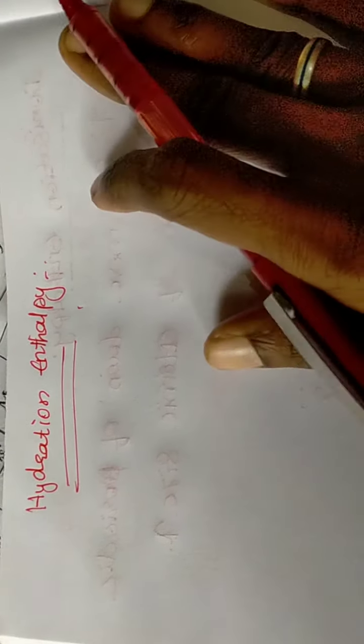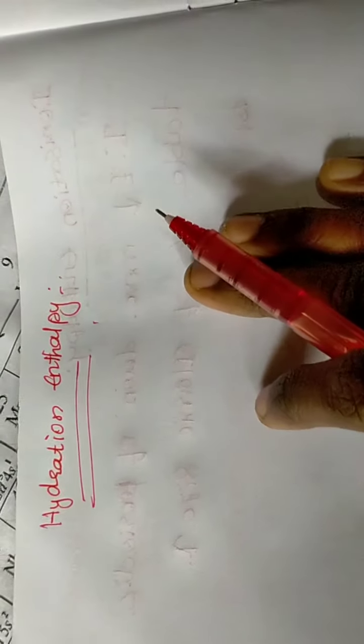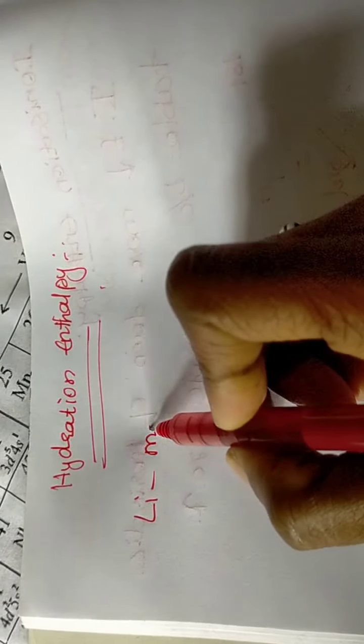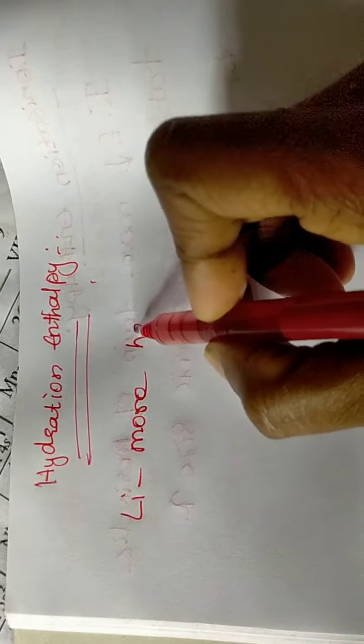That capacity of dissolving is known as hydration enthalpy. Other than lithium, all the other metals in group 1 are less soluble than lithium. So lithium is more soluble than the other first group elements. They have more solubility.